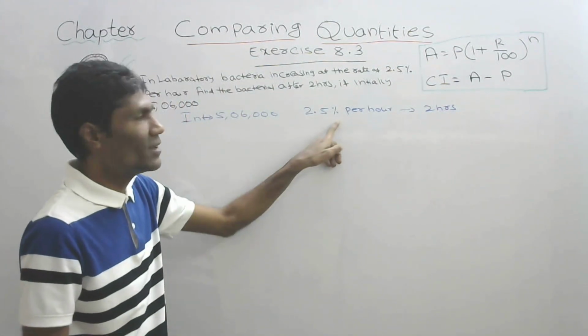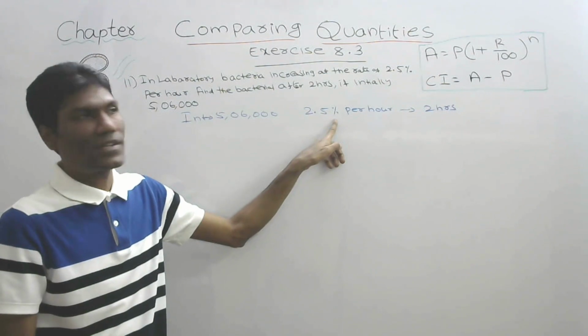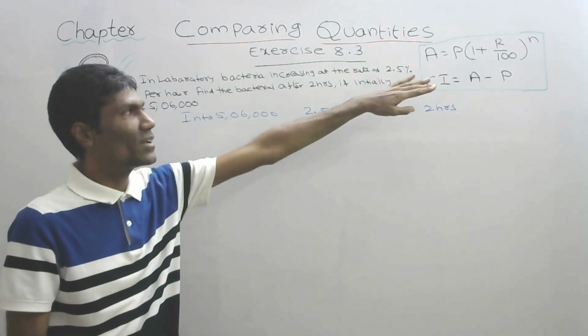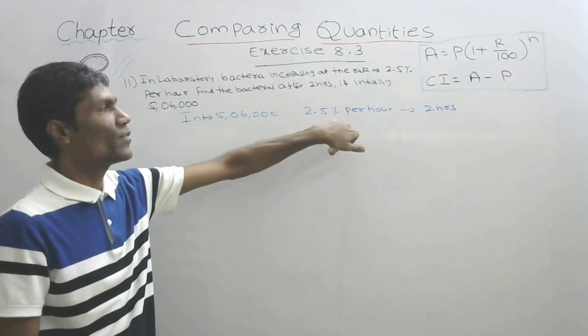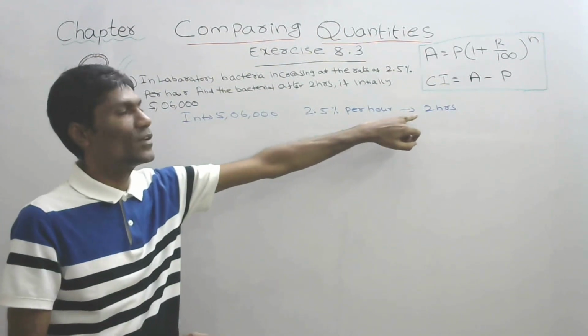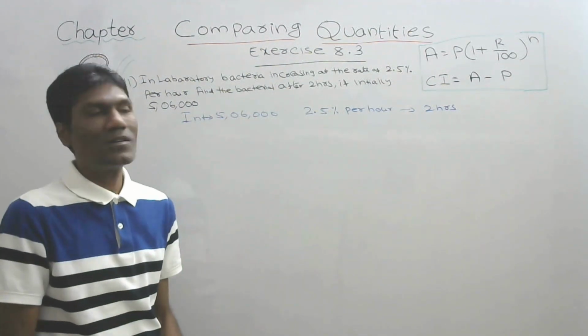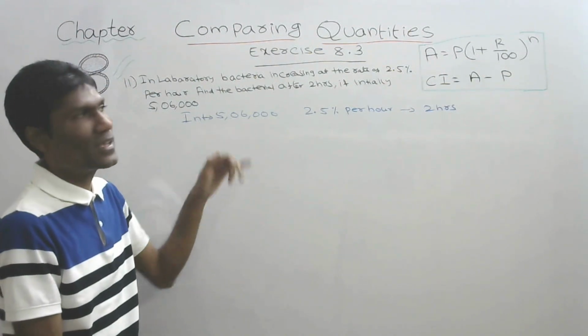Per 1 hour, 2.5% increasing, after 2 hours. Just like for 1 year, 2.5% is the interest rate, and after 2 years, what will be the amount? Initial principal is this one, like that.